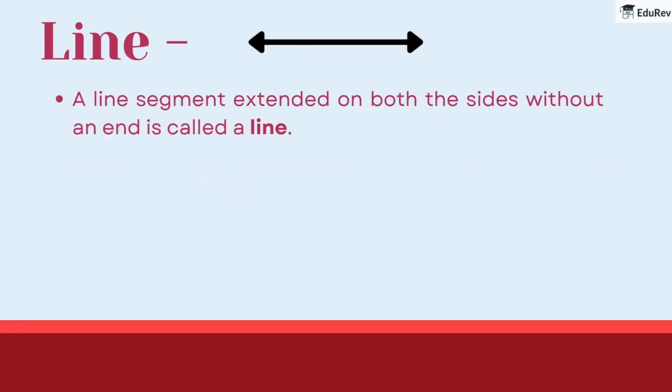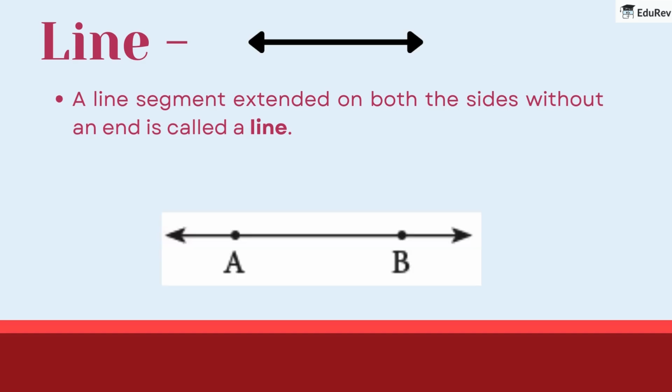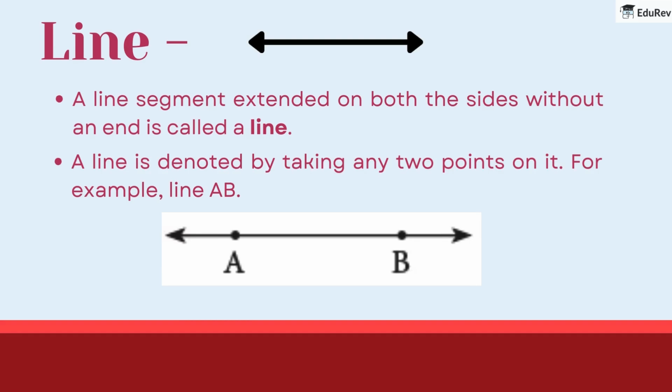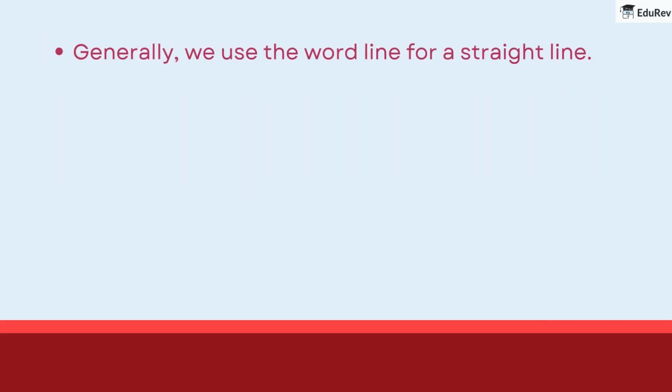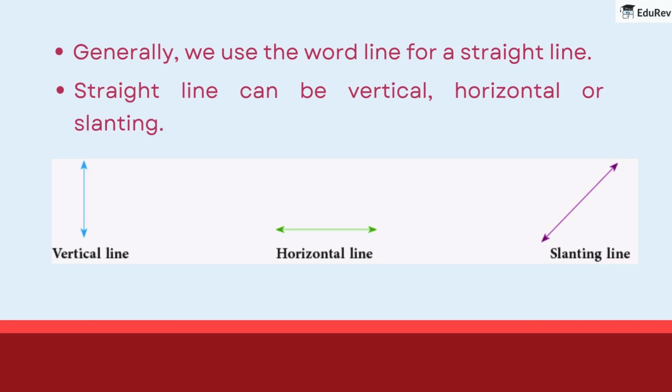Line. A line segment extended on both sides without an end is called a line. A line is denoted by taking any 2 points on it. For example, the line AB. Generally, we use the word line for a straight line. A straight line can be vertical, horizontal, or slanting.